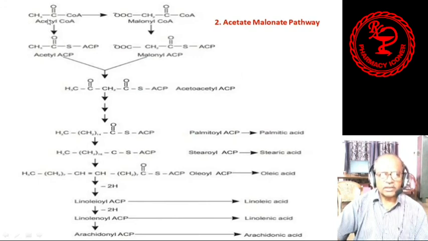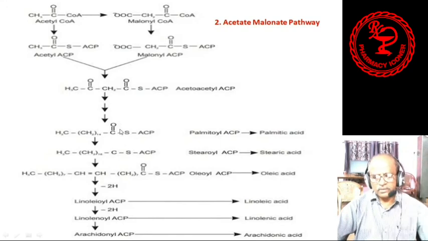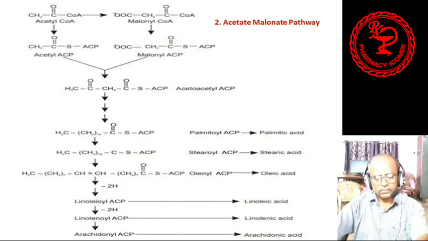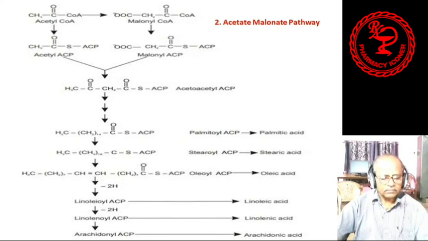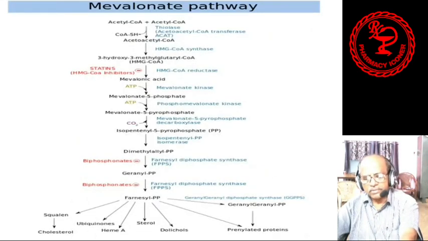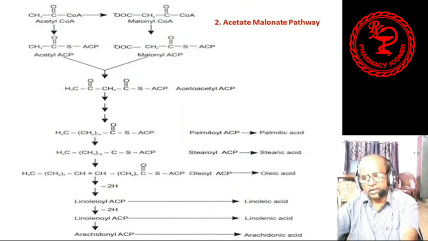and the starting material is acetyl coenzyme A. With the help of acetyl ACP, these are formed. So thank you for watching patiently the acetate malonate pathway and acetate mevalonate pathway. We completed the acetate pathway, which contains two parts: the first one is the acetate mevalonate pathway and the second one is the acetate malonate pathway.